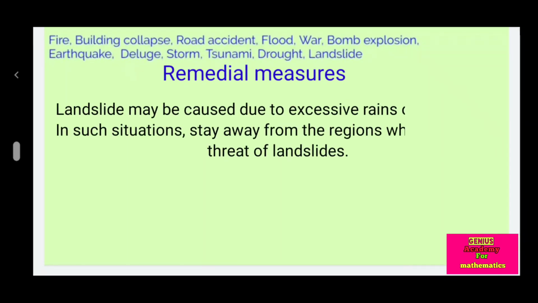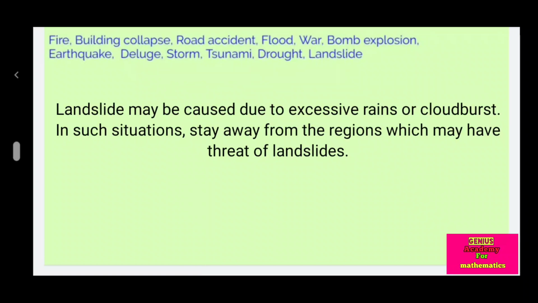Landslide. Landslides may be caused due to excessive rains or cloud burst. In such situations, stay away from the regions which may have the threat of landslides.